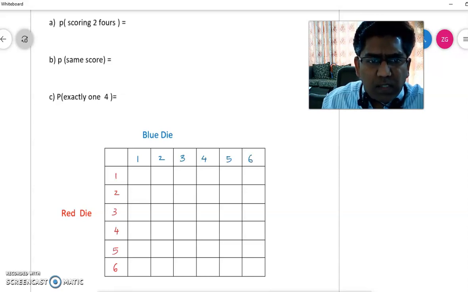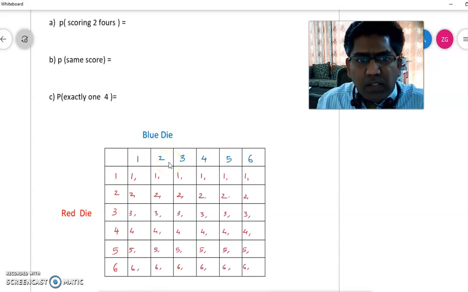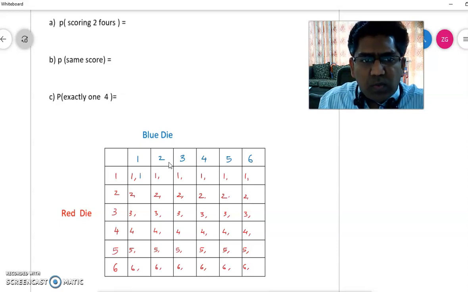So let's list the possibilities. The red is giving you a score of 1, and let's write all the possibilities for the red one first. So the score is 1 here, 1, 1, 1 and 1. Then here it will be 2, 2, 2, and so on. And let's complete the table. Now let's list the score for the blue die. The red gives you 1 and the blue will give you a score of 1. So 2, 1, 3, 1, 4, 1, 5, 1 and 6, 1. So like this we'll complete the full table.